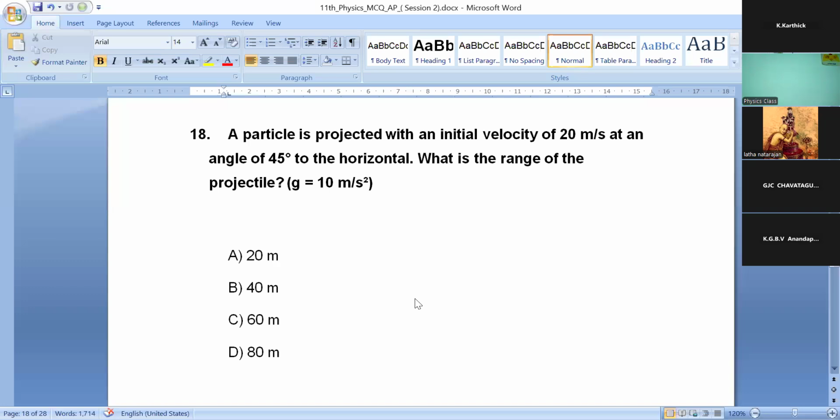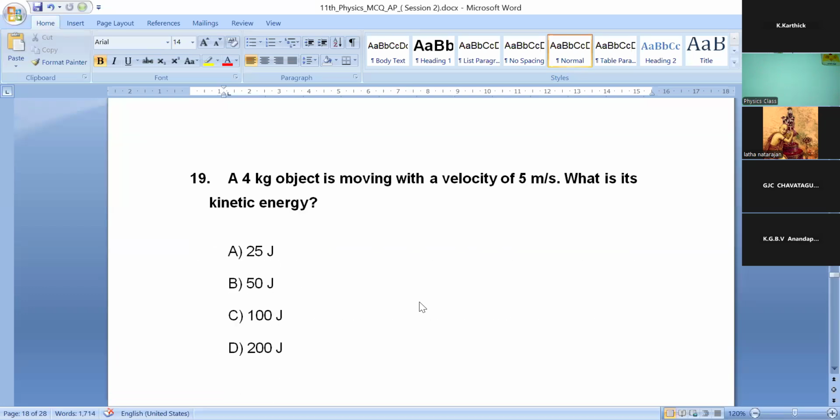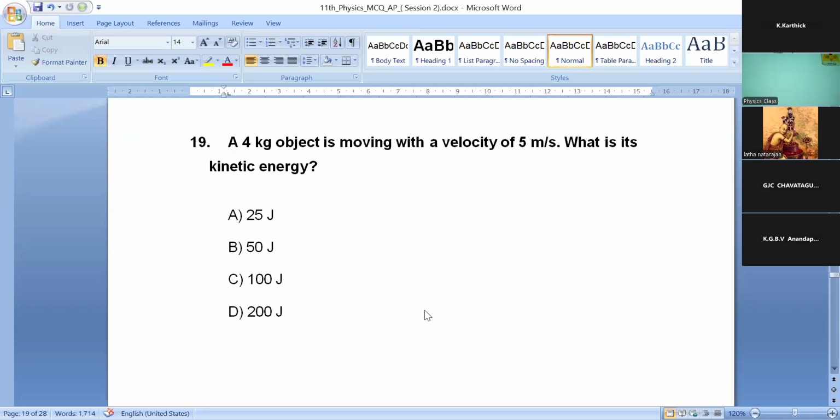Time's up. And 19th question. A 4 kg object is moving with a velocity of 5 meter per second. What is its kinetic energy? 25 joule, 50 joule, 100 joule, 200 joule.